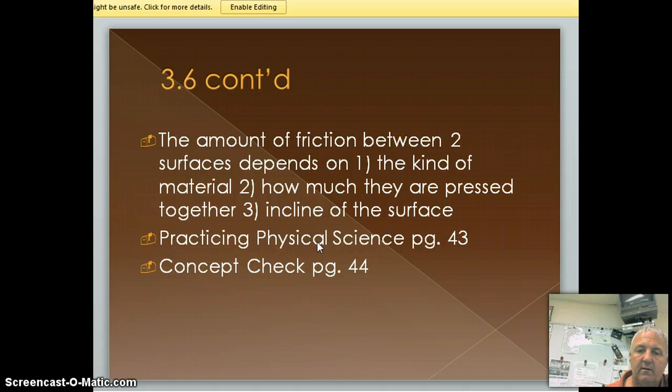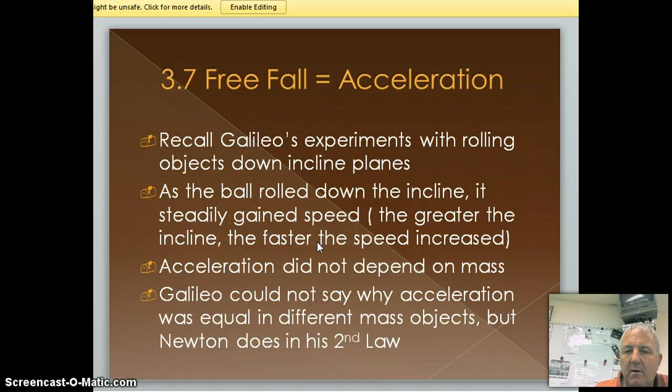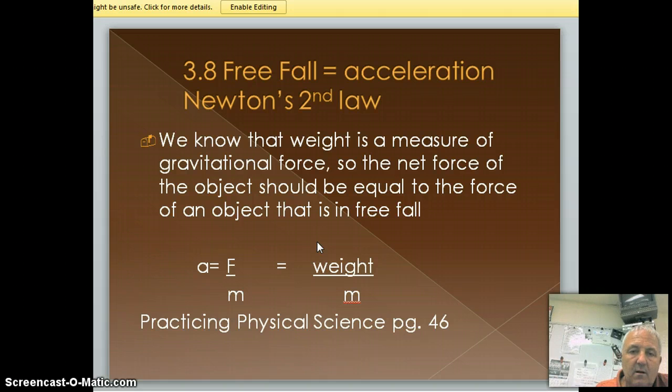That's very important. Now, remember Galileo, when he rolled down the hill, as it rolled down the hill, it gained speed, and then as it rolled up the hill, it started to slow down, okay? Now, remember this, acceleration does not depend on mass. Galileo could not say why acceleration was equal in different mass objects. He couldn't understand that, all right? Newton's law does, though, okay?